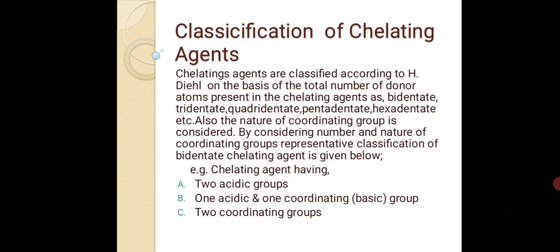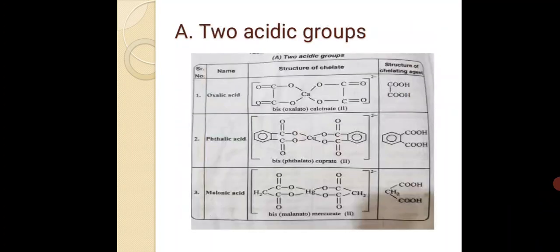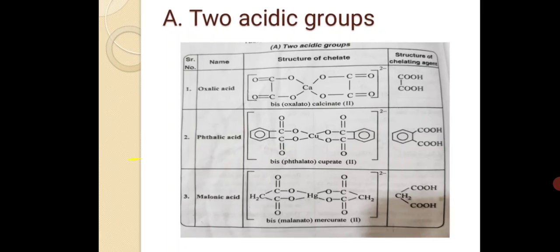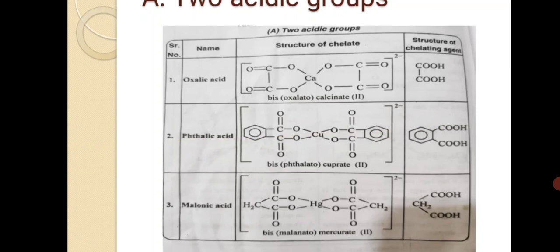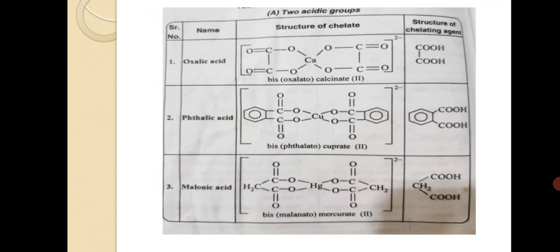Chelating agents having two acidic groups, one acidic and one coordinating basic group, or two coordinating groups. The first classification type is two acidic groups. The chelating agent having two acidic groups: name, oxalic acid. Structure of chelate: bis-oxalato-calciate second. Then the structure of the chelating agent is shown in the column. Then second, phthalic acid.